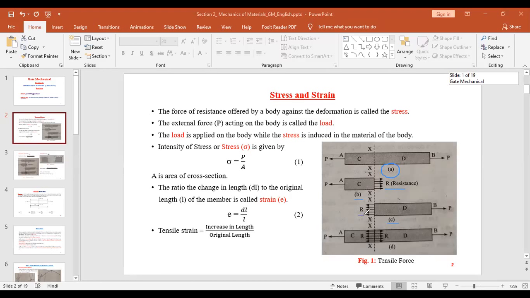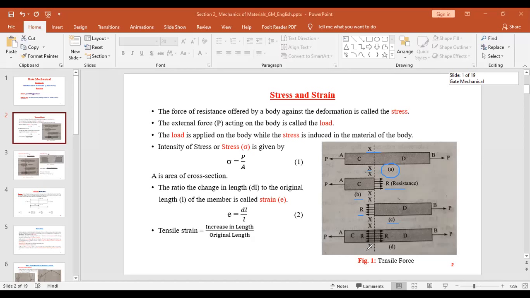So this resistance we are talking about, this is the load and the resistance is in the opposite direction. So the force of resistance offered by a body against the deformation is called stress. So at this XX section, we have a resistance due to this applied load.